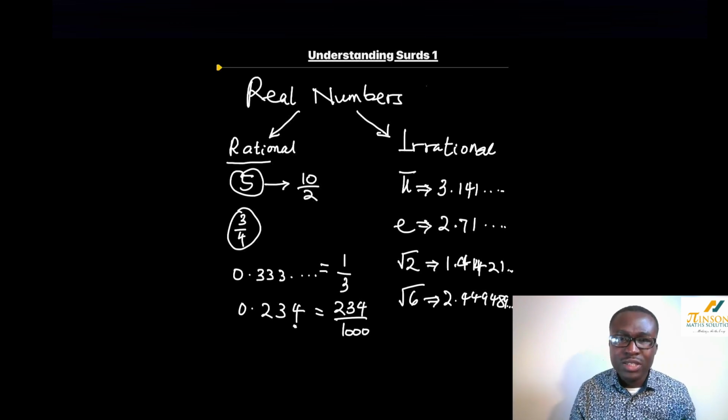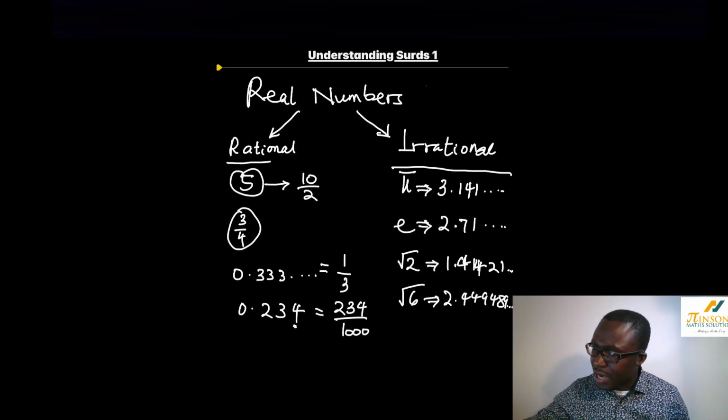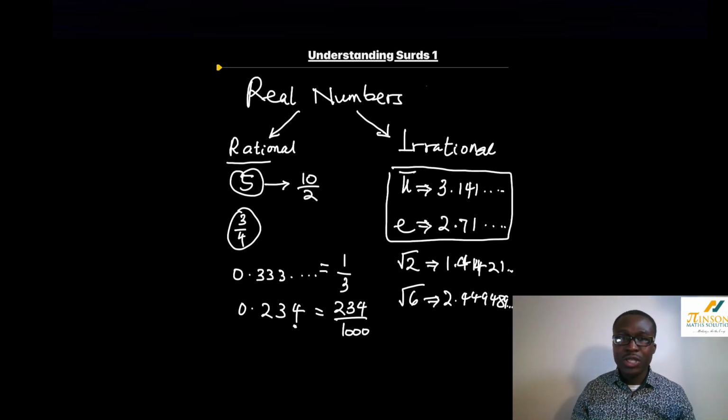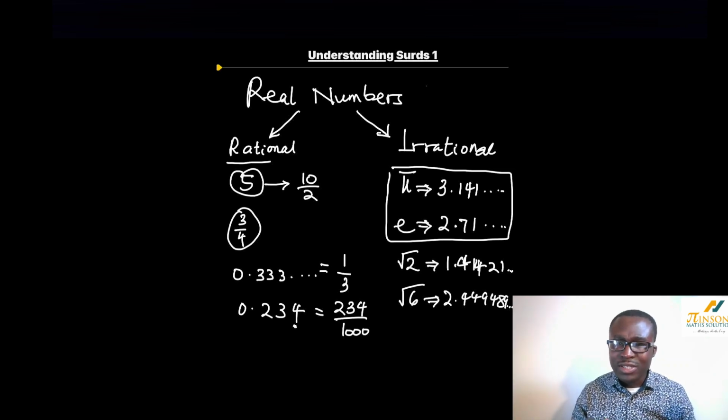Where do surds come in? Okay, now here's the thing. Apart from, of course, pi and e, which is Euler's number, all other square roots of numbers that cannot be written as fractions are called surds. The square root of any number that cannot be written as a fraction is called a surd. So now think about it. Is there any number that cannot be written as a fraction? Now, first of all, you must understand that if we can write the number as a fraction, it is not a surd. If we cannot write it as a fraction, then it's a surd.